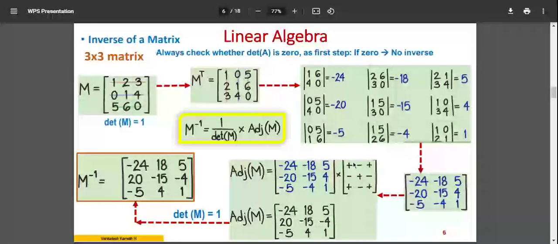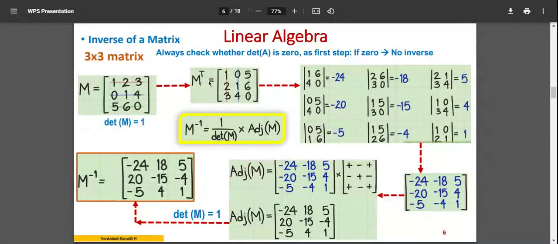I multiply it with a set of signs, plus and minus signs, and I end up with the adjoint matrix. Then as per my equation, M inverse is the adjoint of the matrix divided by the determinant, which I calculated here, and I get the M inverse. Now one by one, block by block, I'll go.